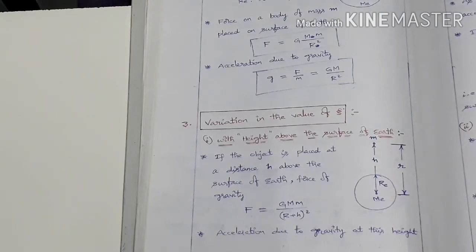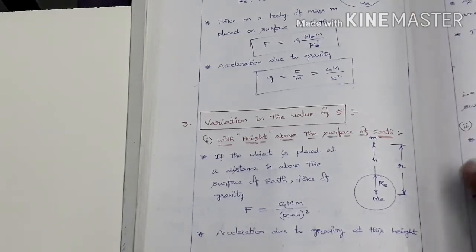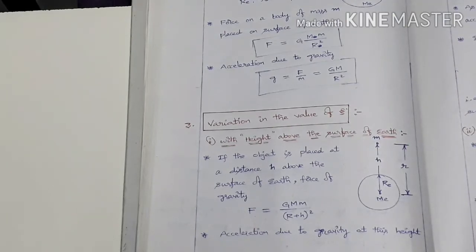Not only that, due to the Earth's rotation also the g value varies, and since the earth is not a perfect sphere, that also influences the value of g. Now let us check how the g value varies.